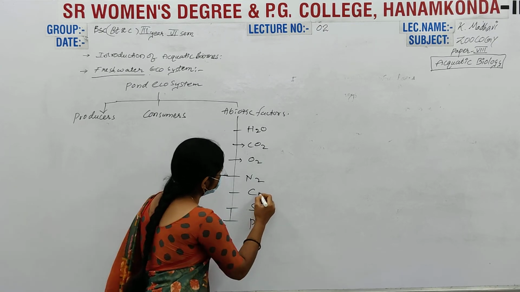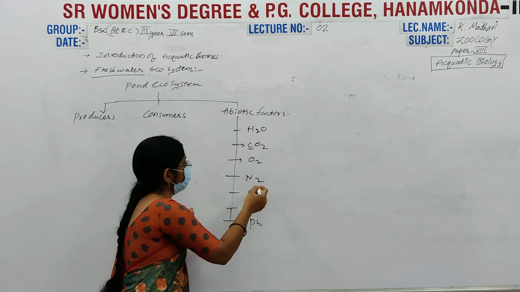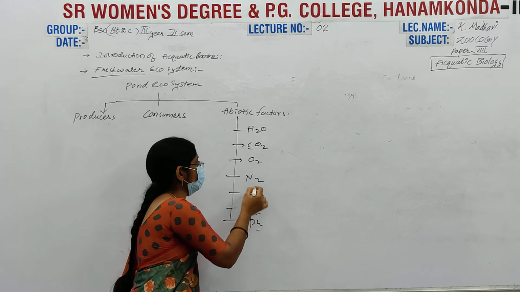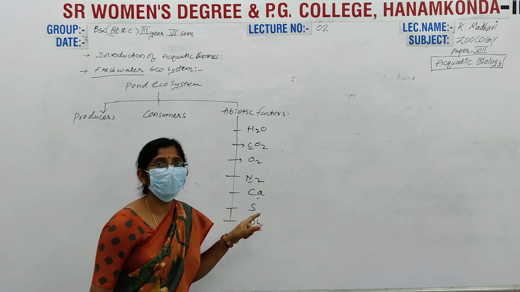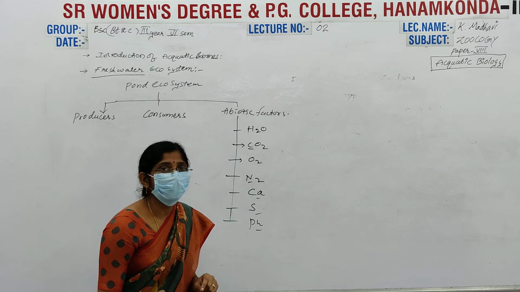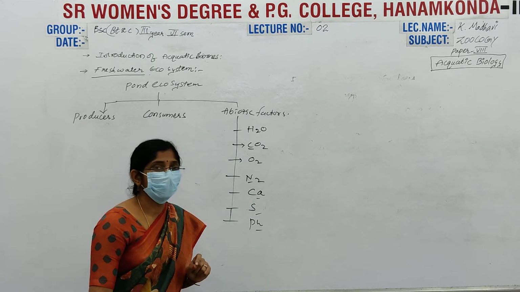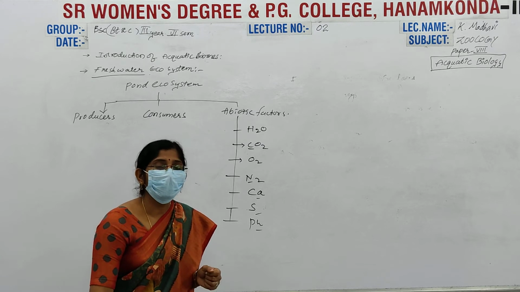Calcium, carbon dioxide, sulfur, phosphorus, nitrogen: these are the abiotic factors in a pond ecosystem, along with water levels. And what are the producers in this pond ecosystem?